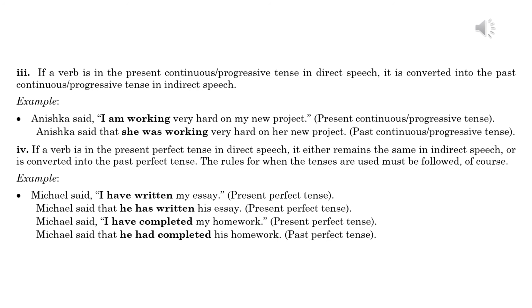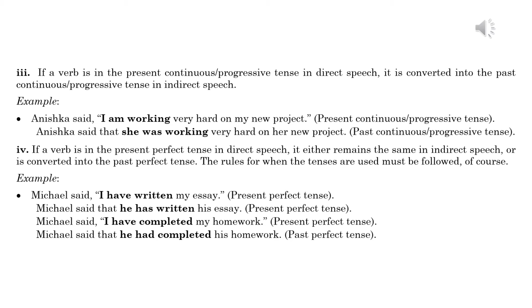3. If a verb is in the present continuous or progressive tense in direct speech, it is converted into the past continuous or progressive tense in indirect speech. Example: Anishka said, "I am working very hard on my new project." Present continuous or progressive tense. Anishka said that she was working very hard on her new project. Past continuous or progressive tense.